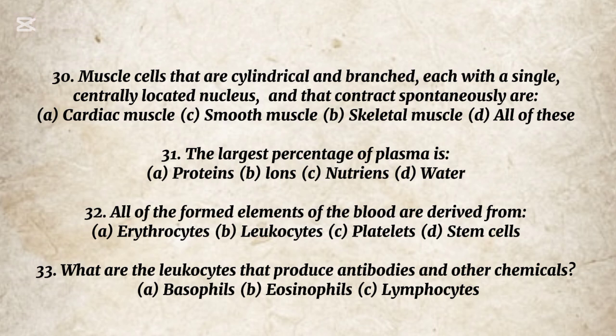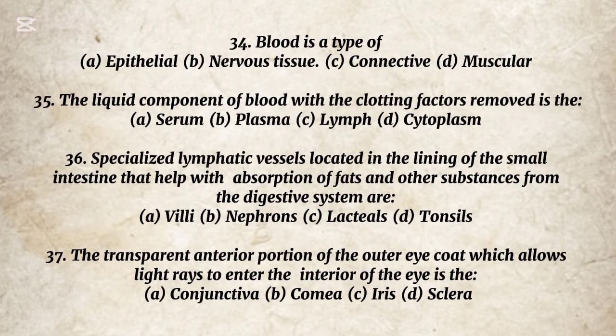33. What are the leukocytes that produce antibodies and other chemicals? A. Basophils, B. Eosinophils, C. Lymphocytes. The correct option is C. Lymphocytes. 34. Blood is a type of: A. Epithelial, B. Nervous tissue, C. Connective, D. Muscular. The correct option is C.